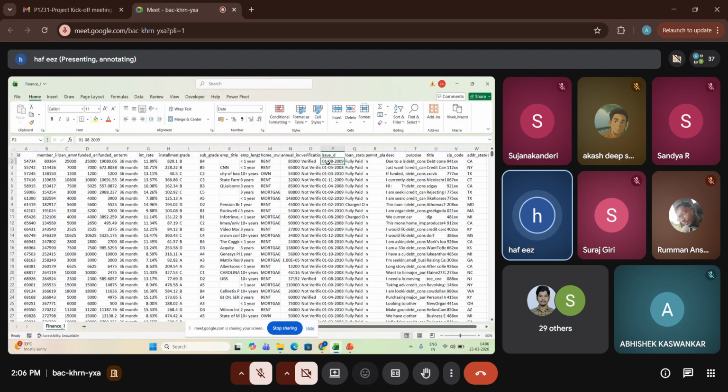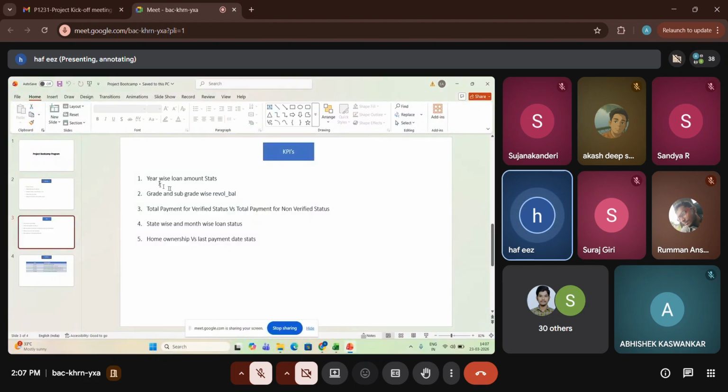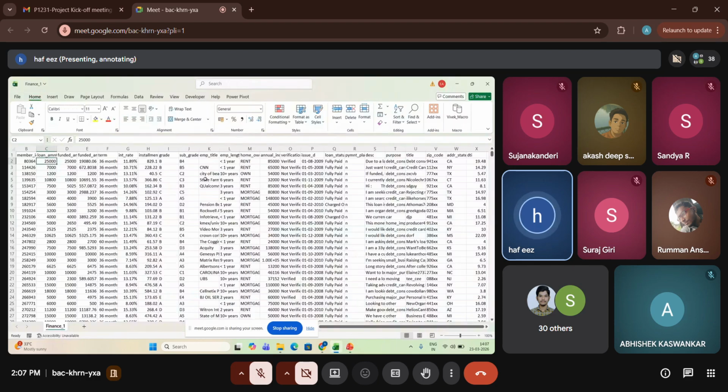Here we have the loan amount. If you can just see, there is a loan amount. So we want to find out the year-wise loan amount. Am I clear on the first requirement, the KPI? Does anyone have a doubt?